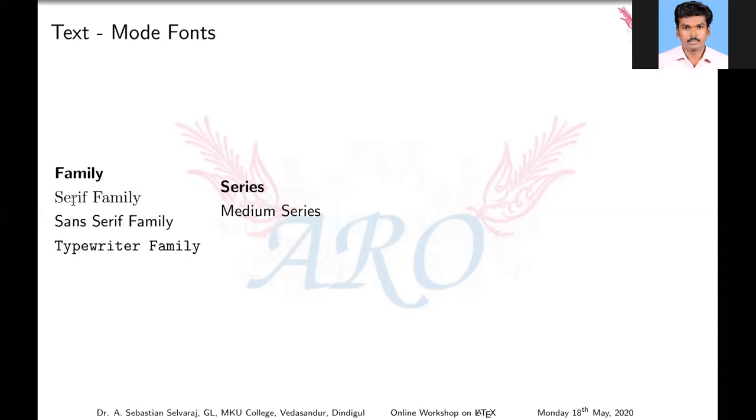In family, serif family is the default font family, that means Roman. Here, medium series is the default one. If you want to change this to bold, you can change it to bold face series with the command \textbf. I will show the command later.